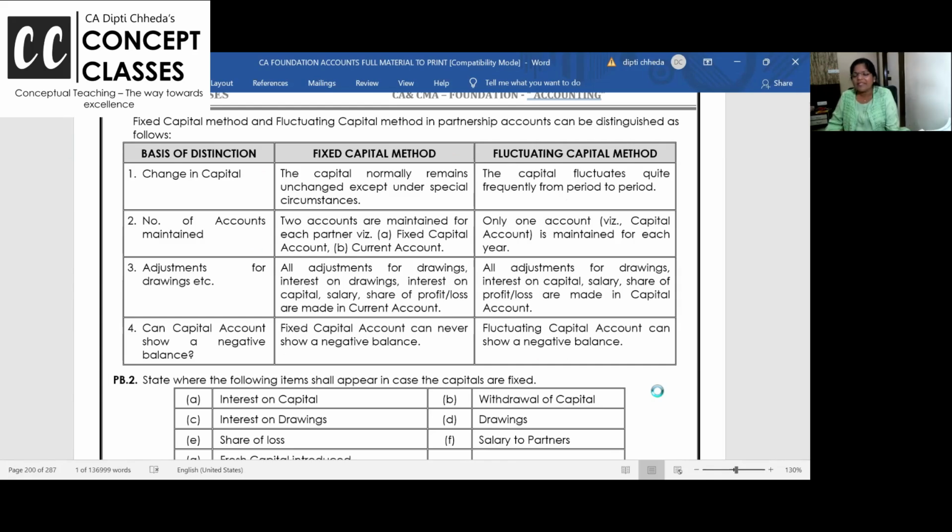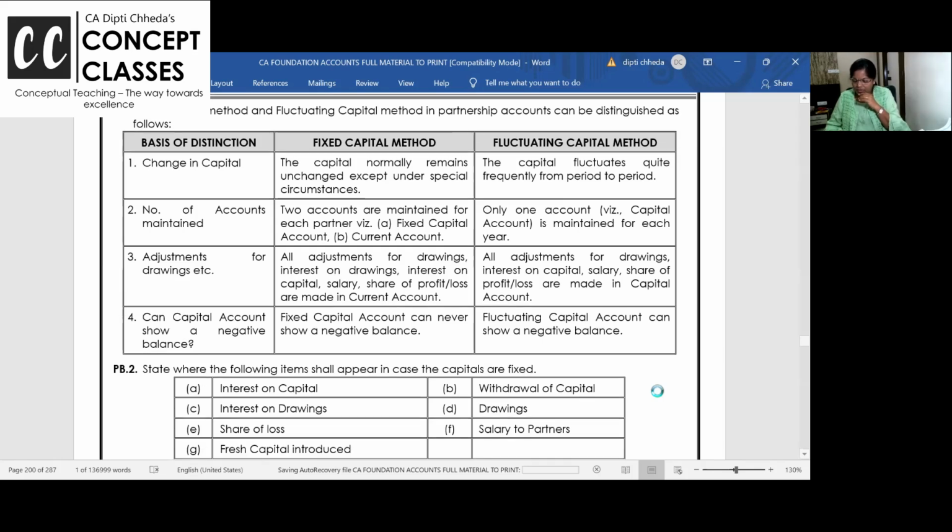Capital normally remains fixed unless exceptionally कि partner is going and he's saying मुझे ना ये furniture अच्छा लगा, I am taking capital like that. Fluctuating capital. Now number of accounts. Two accounts are maintained, fixed capital and the current account. Here only one capital account is maintained. In fixed capital, all the adjustments are done in current account. In fluctuating, all are done in same. Okay? Right.